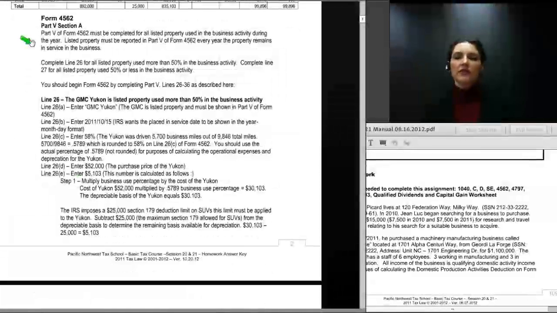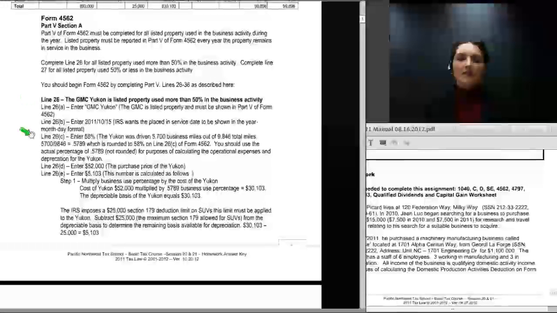Part 5 of Form 4562 needs to be completed with relation to the vehicles that Jean-Luc used in his business. The first vehicle we'll take a look at is the GMC Yukon. It is listed property used more than 50% in the business activity. We need to describe the Yukon in Part 5 of the form. It will be listed as listed property used more than 50%. And in fact, it was used 58%. How do we get 58%? We'll take the 5,700 business miles and divide that by the total miles, which were 9,846 miles.